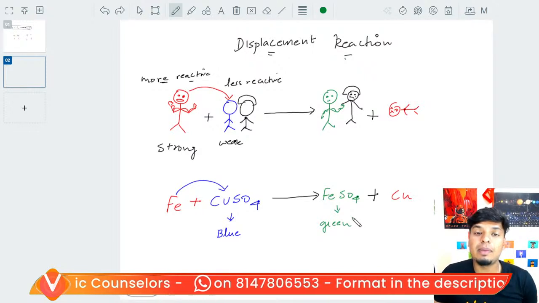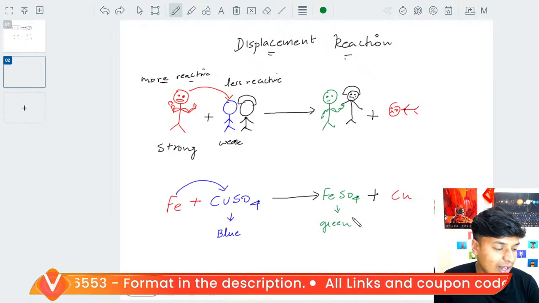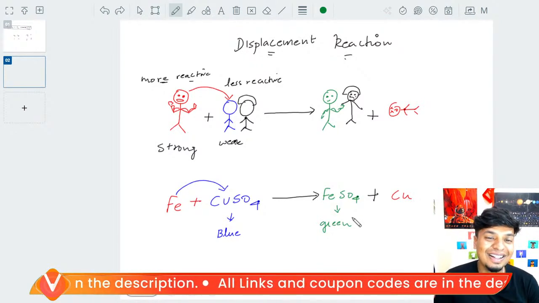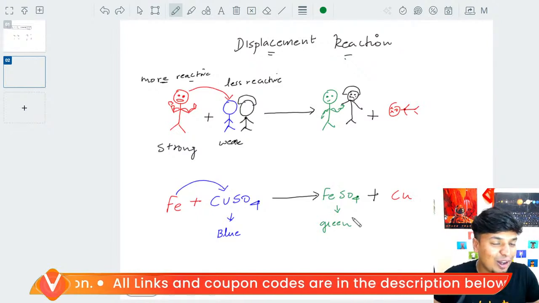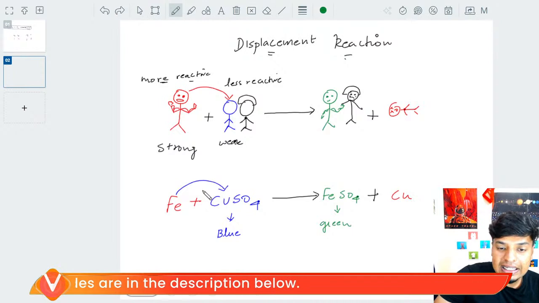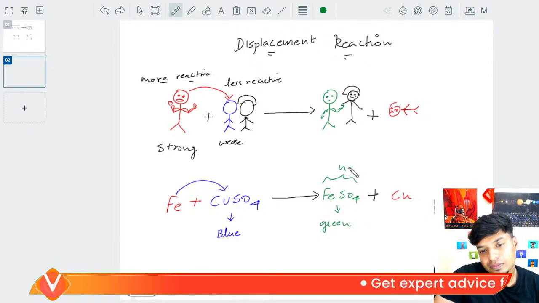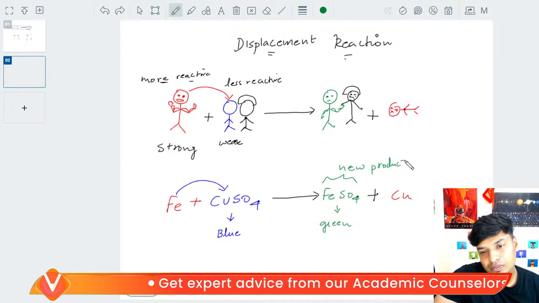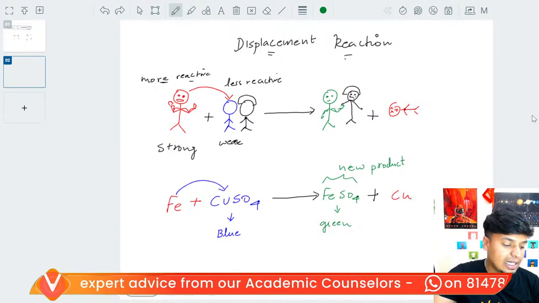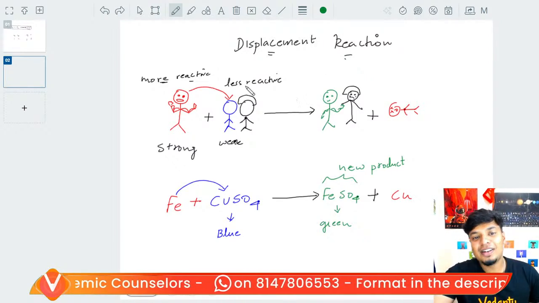Can we call this a chemical reaction, people? Can we call this a chemical reaction? Exactly, because see, something is reacting, some new products are formed. What is this? This is a new product, no? So it is a chemical change or a chemical reaction. Understood, everybody? Understood?